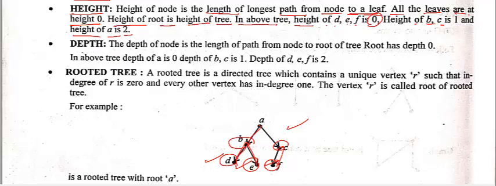Correct. Now the next is the depth. The depth of a node is the length of the path from the node to the root of the tree. The root has 0 depth.